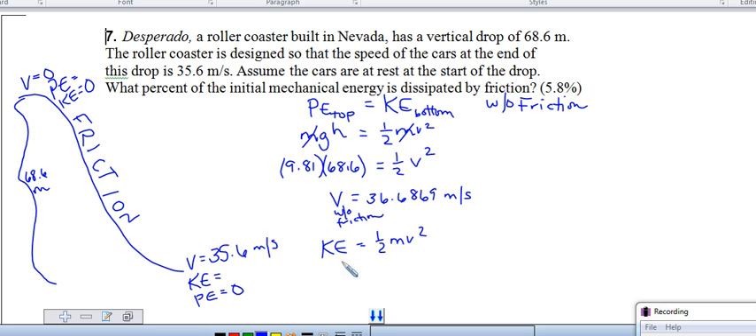So the kinetic energy without the friction would just be 1/2. We'll look at the v squared, which is the 36.68. And when I calculate that, I get 672.966. That would be joules of energy, but that's not the actual number because I disregarded mass. Then I can look at what the kinetic energy would be with friction. So I have to use the velocity.